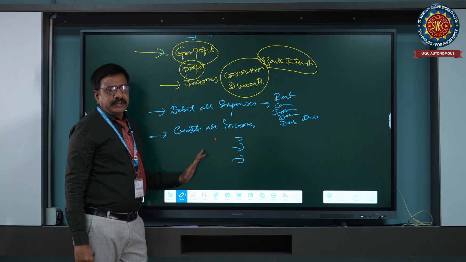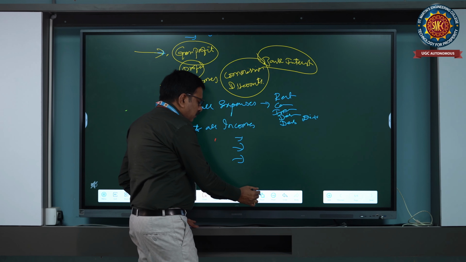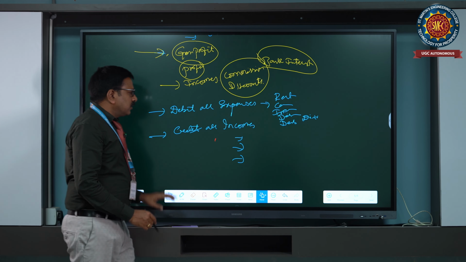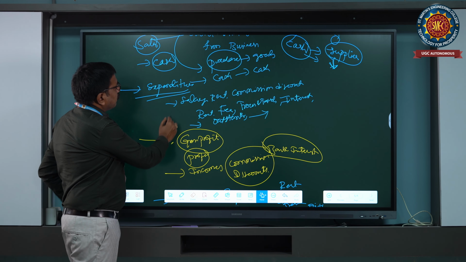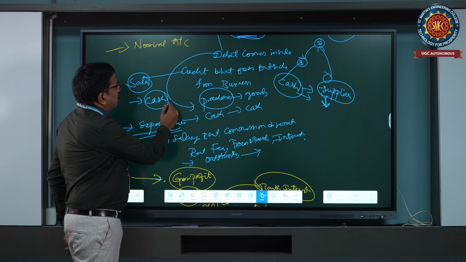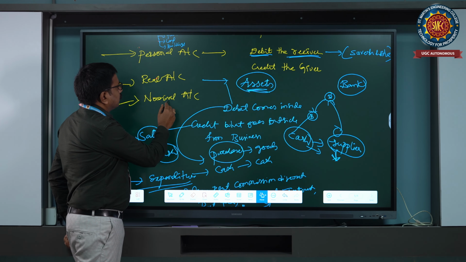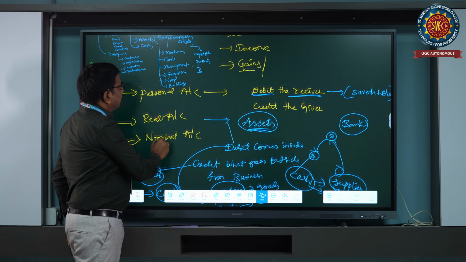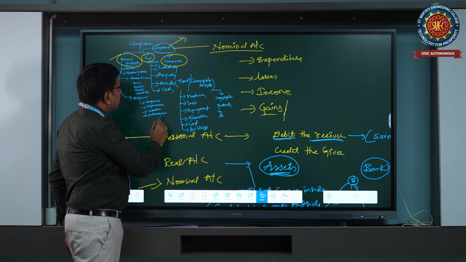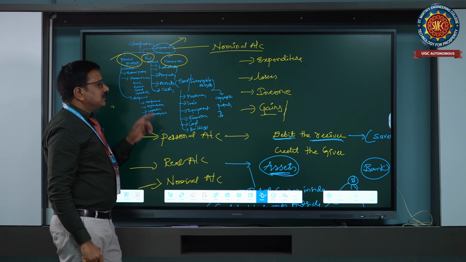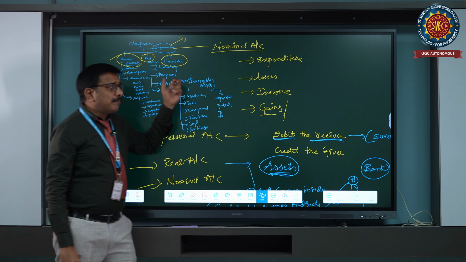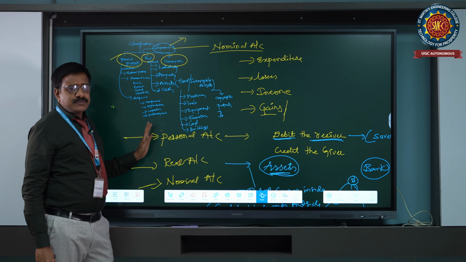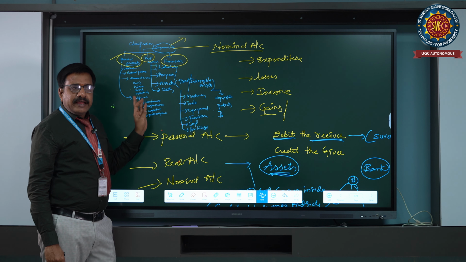So in the classification of accounts, we have three types: real account, nominal account, and personal account. First are personal accounts and impersonal accounts. In personal accounts we consider all the names, artificial and natural.